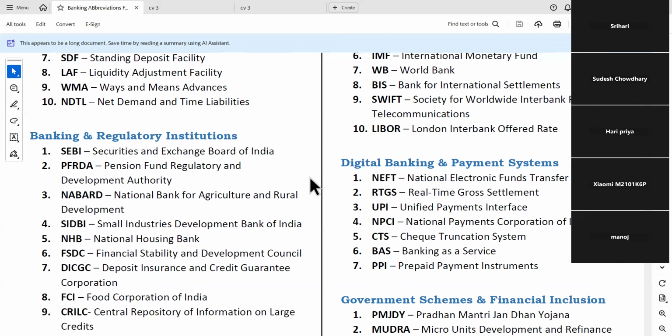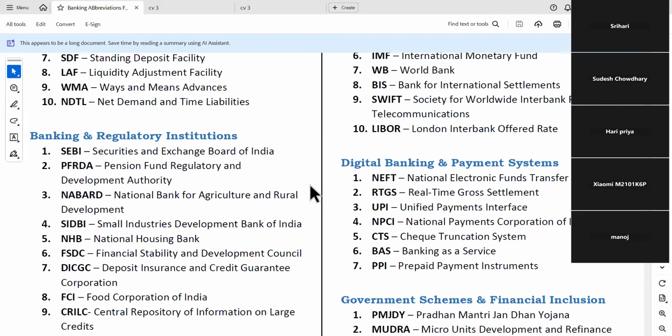Next, banking and regulatory institutions. First one is SEBI, Securities and Exchange Board of India. Next, PFRDA, Pension Fund Regulatory and Development Authority. NABARD, National Bank for Agriculture and Rural Development. SIDBI, Small Industries Development Bank of India. Next, fifth one, NHB, National Housing Bank. Next, sixth one, FSDC, Financial Stability and Development Council.